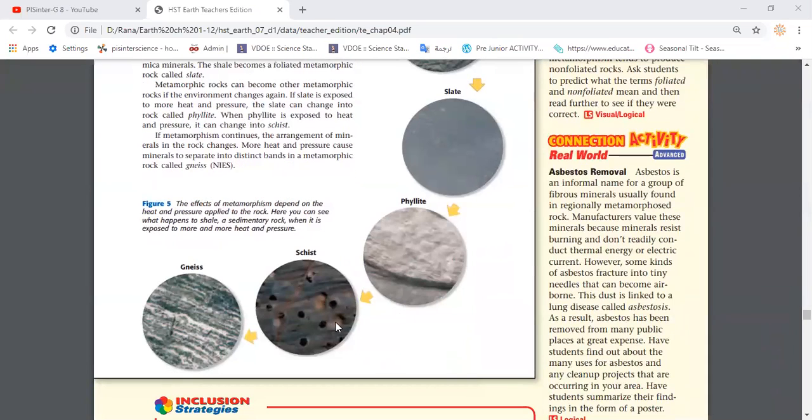And if it is exposed to more extreme heat and pressure, you could find it changes into schist, another metamorphic rock, and you can observe some bundles and some planes here, so still foliated, and so on until it forms the gneiss, in the highly extreme pressure and temperature. So that's about the foliated metamorphic rock.